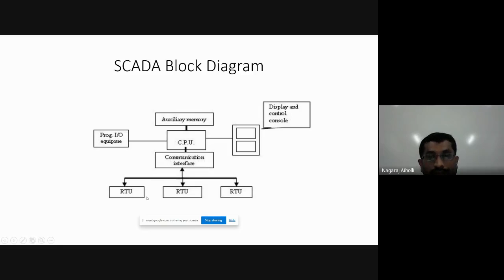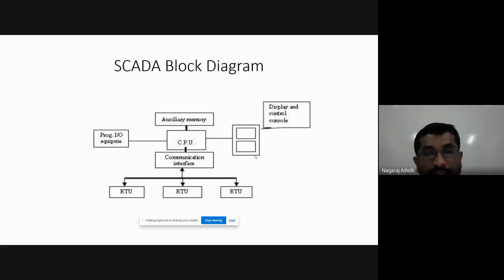That means your setup is somewhere and the controlling process, whatever you are controlling, is at a different place. That is what is called remote controlling, right? So you are controlling some manufacturing equipment at a far away place from the existing SCADA system. That is what is meant by the remote terminal units. Then we have the display and control block to display the various signals. The controlling signals are displayed here on a display device, just like an oscilloscope displays various output signals on the screen.